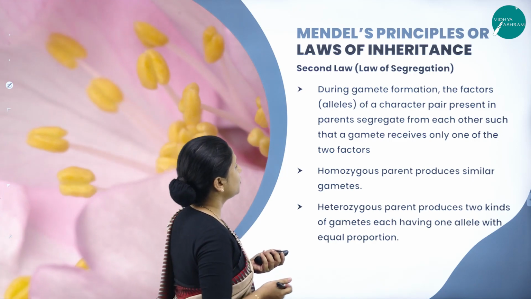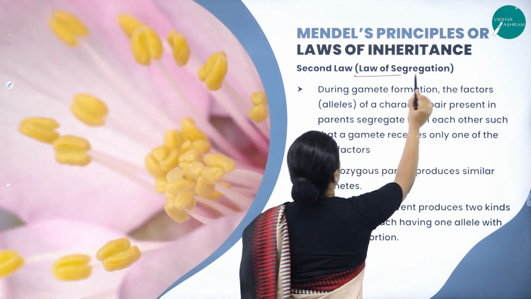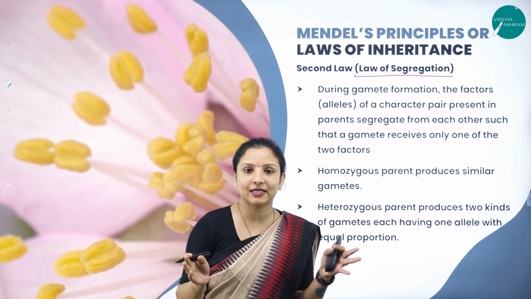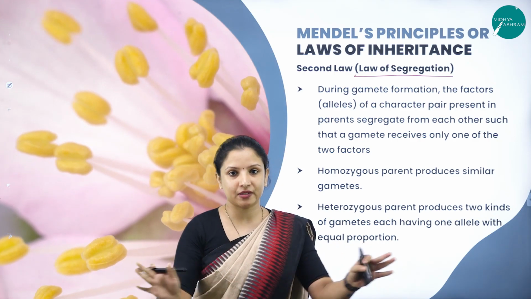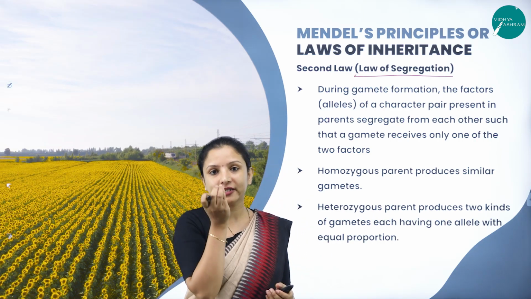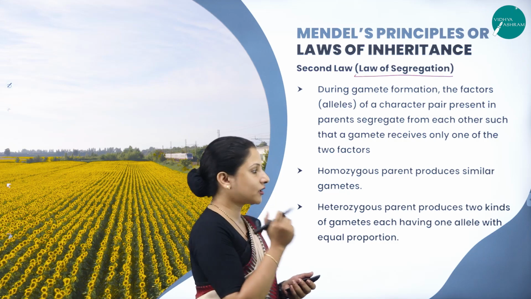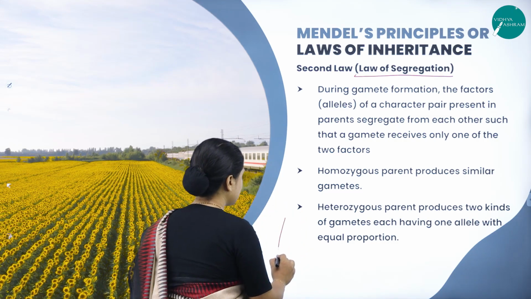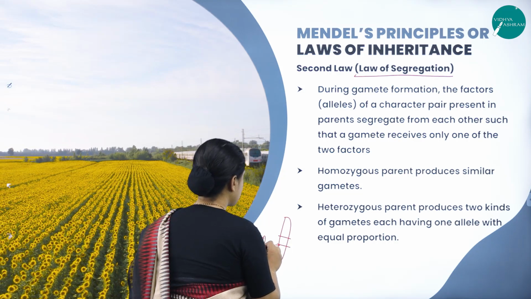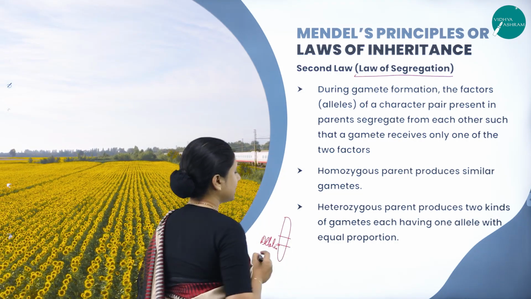Next we'll move to the second law, which is the law of segregation. The name says segregation. What do you mean by segregate? It means to separate. So here, during gamete formation, the factors separate. Now what are the factors? They are nothing but alleles. So all these are alleles which are present in a chromosome.